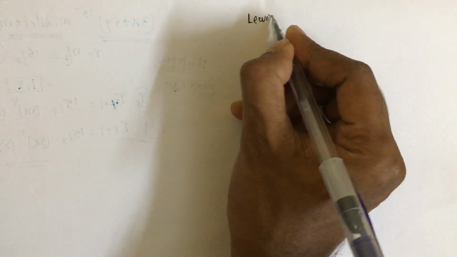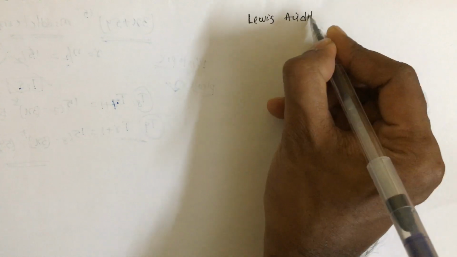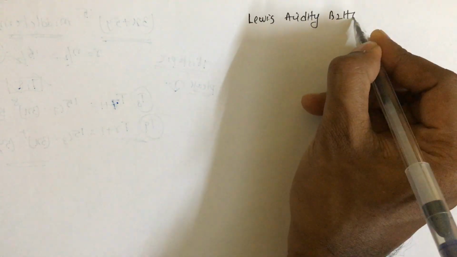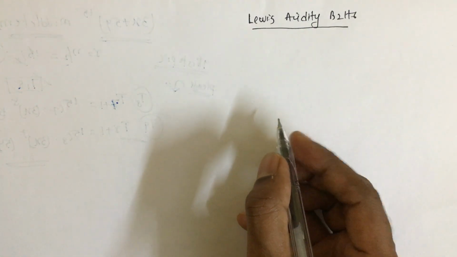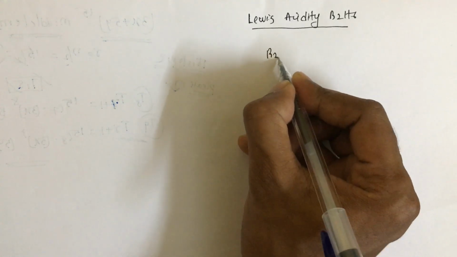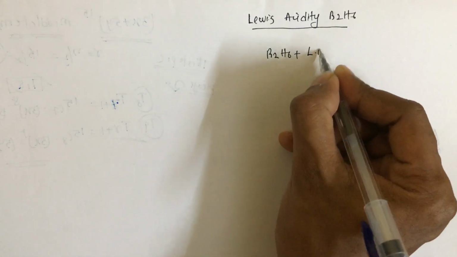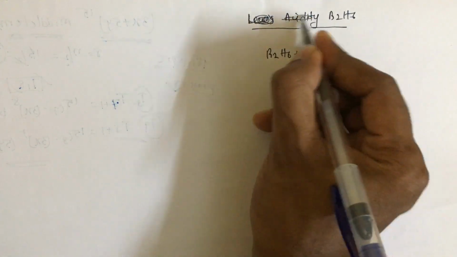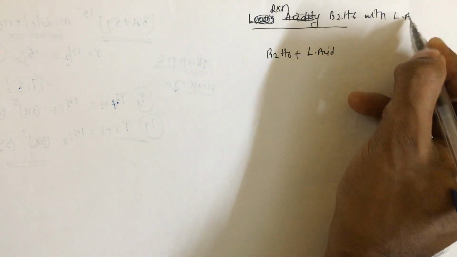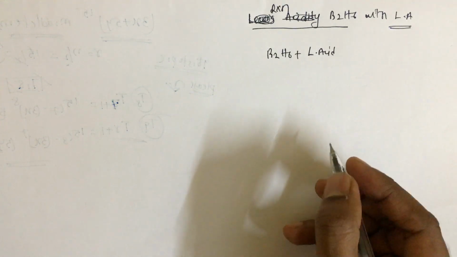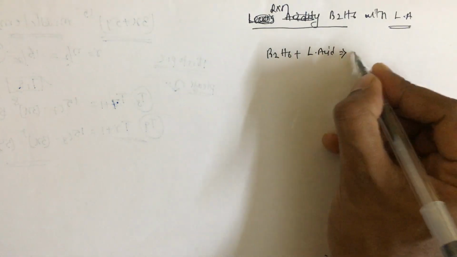And next, we see the reactions of Diborane with Lewis acids. Sorry, this cannot be called Lewis acidity. When we treat Diborane with a Lewis base, it breaks Diborane into 2 parts.